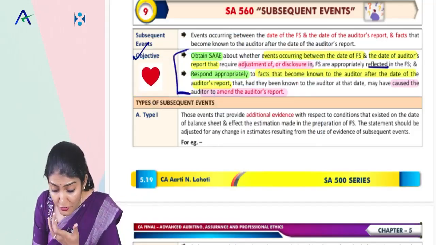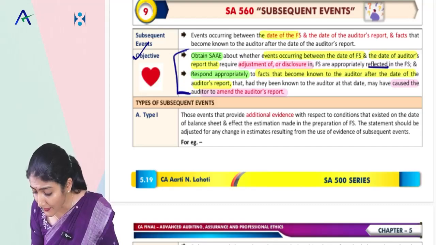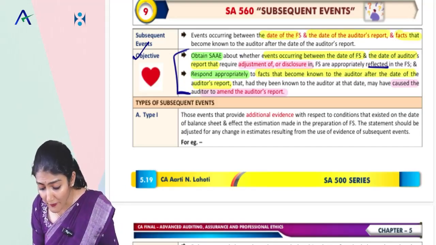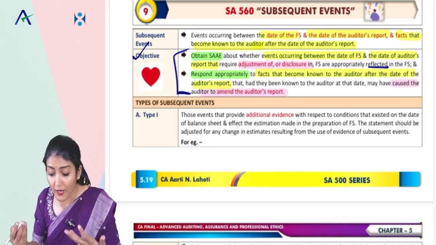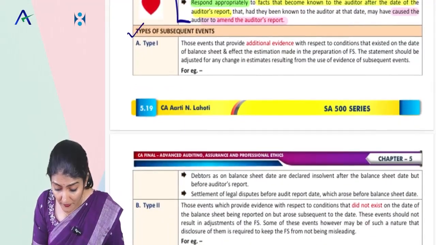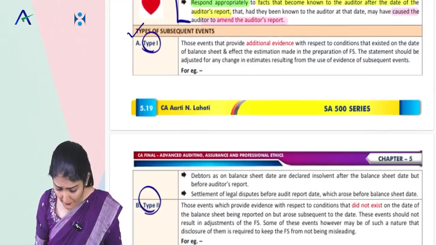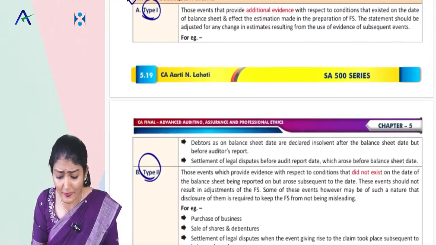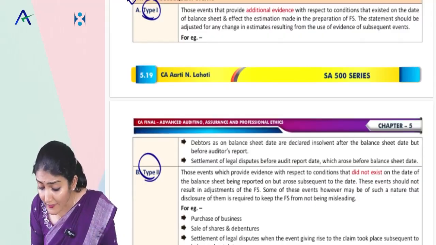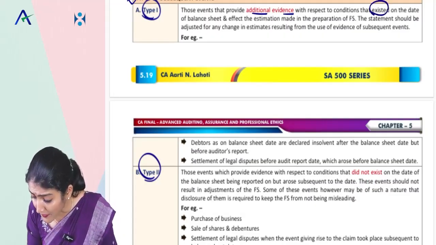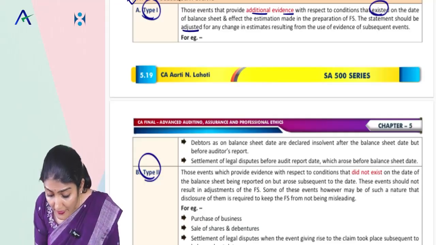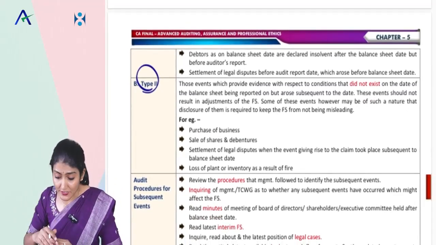And what is the definition of subsequent events? Events between the date of financial statements and the date of the auditor's report, and facts that become known to the auditor after the date of the audit report. And what are the two types of subsequent events? Type 1 and type 2. Type 1 is the adjusting event as per AS 4 and AS 10, which provides additional evidence with respect to conditions that existed at the balance sheet date. So it requires adjustment to be made in the financial statements.